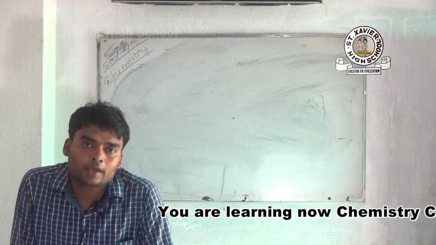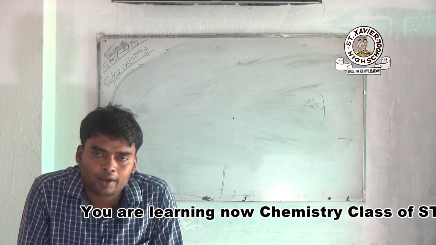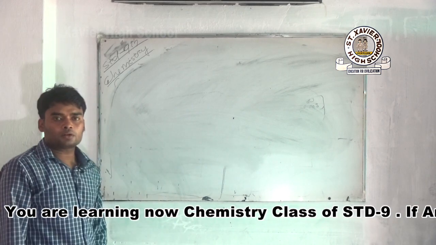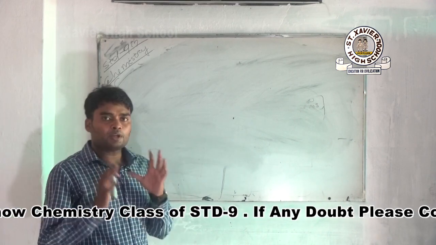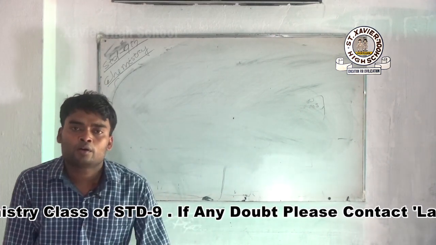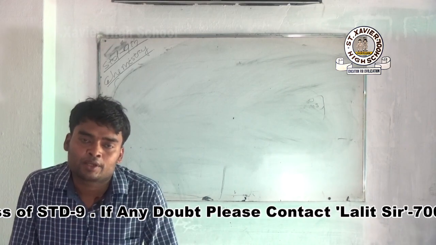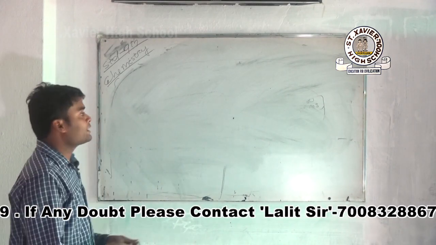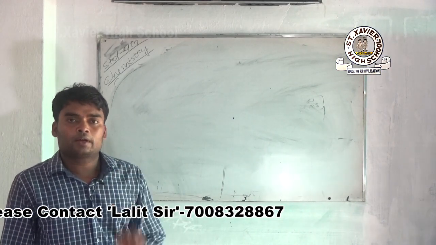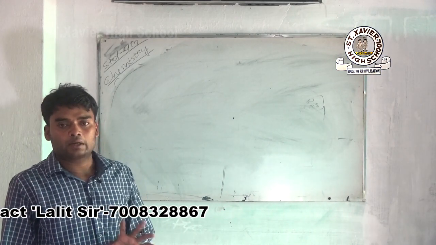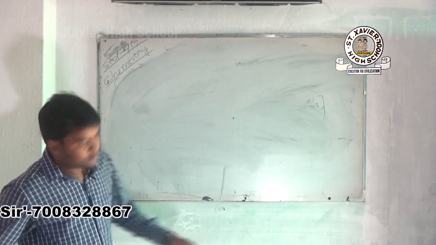These are air, earth, sky, fire, water. According to them, all living and non-living things are made up of these 5 basic elements. But nowadays we say that matter is classified based on physical properties and chemical nature.